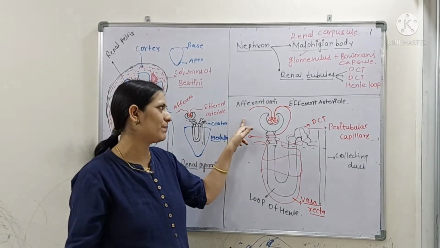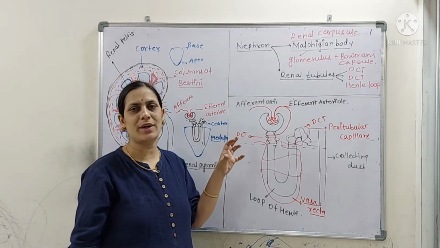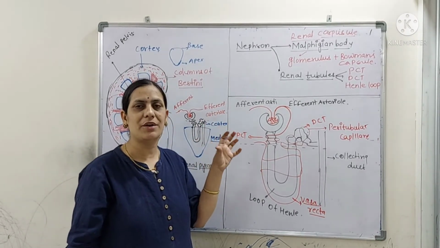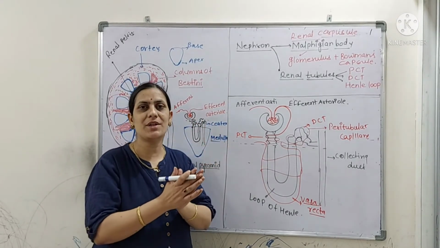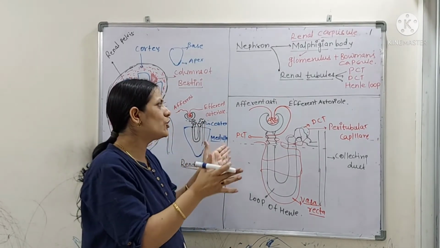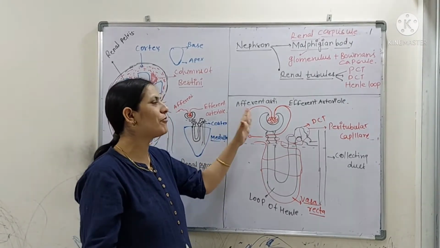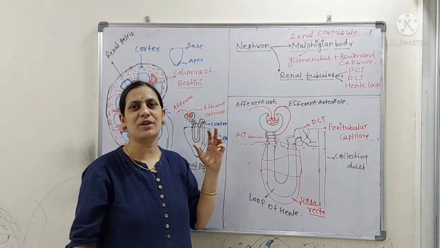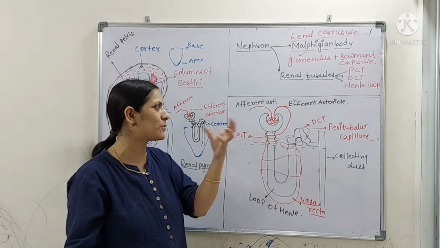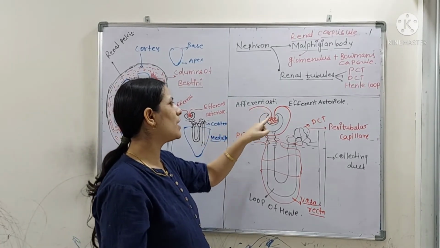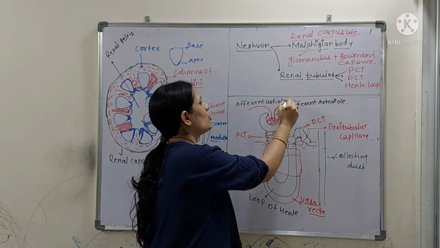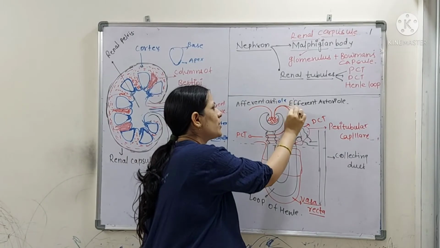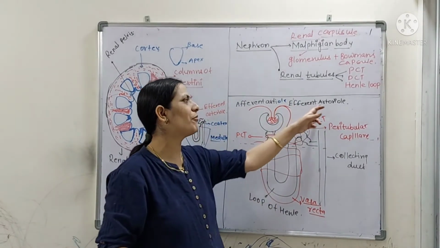What is the glomerulus actually? First of all, as I told you earlier, the renal artery comes into the kidney, and the renal artery gets divided into a number of branches known as afferent arterioles. Each afferent arteriole goes to one Bowman's capsule, and after going in, it gets divided into a tuft, meaning a network of capillaries, and then they reunite and form another arteriole known as the efferent arteriole.